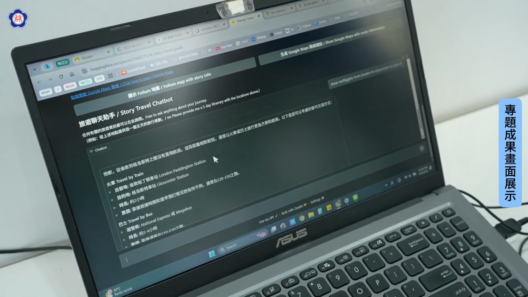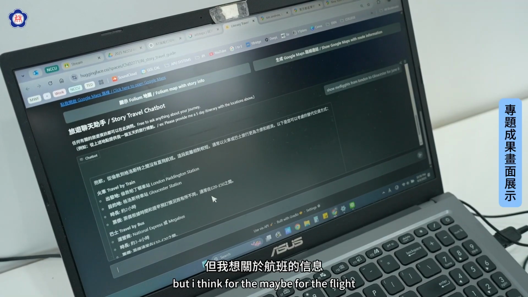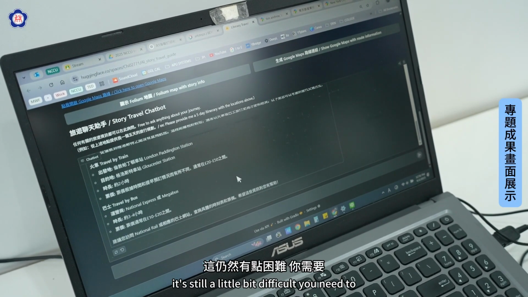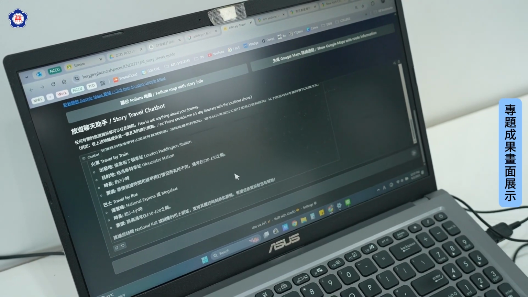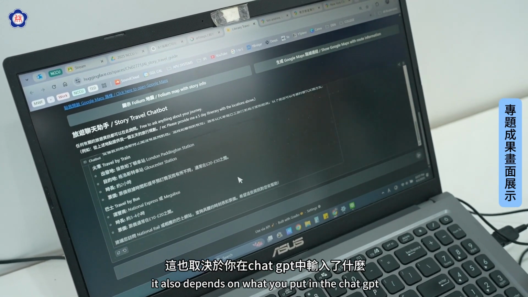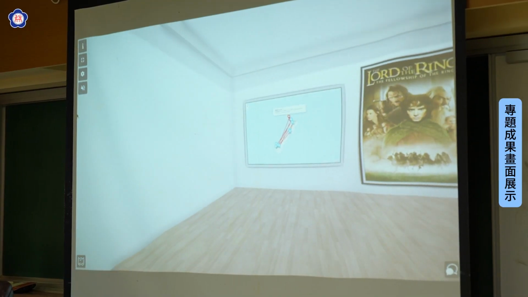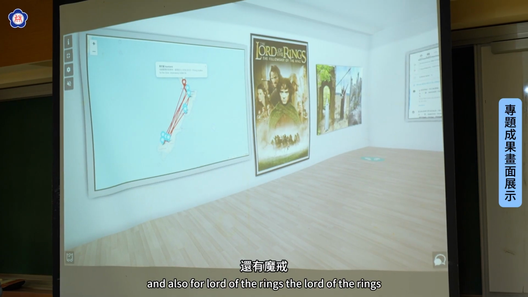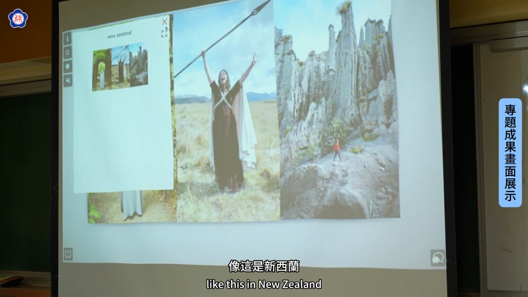So you can travel by train, travel by bus, but I think maybe for the flights, it's still a little bit difficult. You need to design your prompt properly. Yeah, it also depends on what you put in the ChatGPT. And also for Lord of the Rings, it's like this in New Zealand.